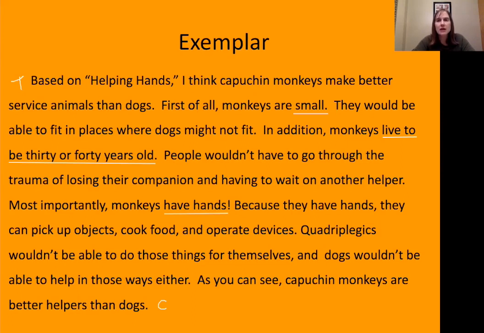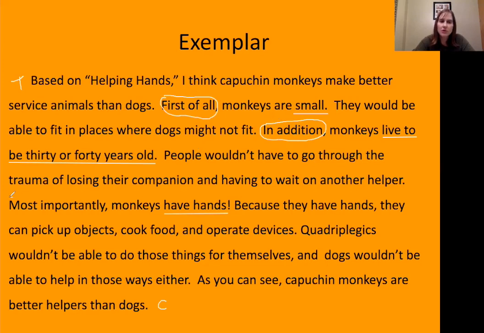Do you see any transitional words that this author has used? Absolutely. They use the transitional phrase, first of all, right here to show their very first piece of evidence. Do you see another one? They use the transitional phrase in addition to show that they were adding another reason.